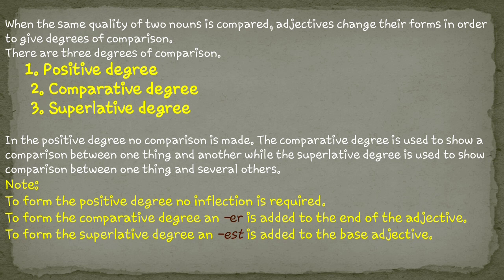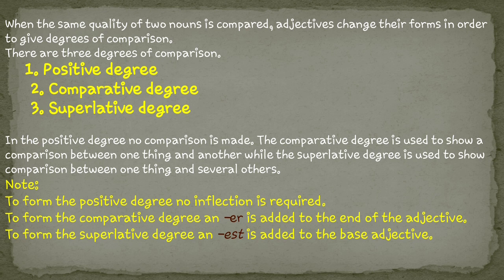Now take note of 3 points. Wherever you want to form the positive degree, no inflection is required. Means whenever you want to form a positive degree of an adjective, you don't need to change anything. And if you want to form the comparative degree, we add er to the end of the given adjective. So adding er will change a positive adjective into a comparative degree, and if you are adding est, it will change into the superlative form.